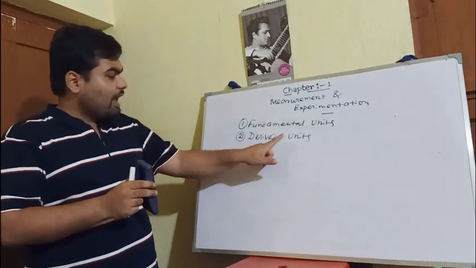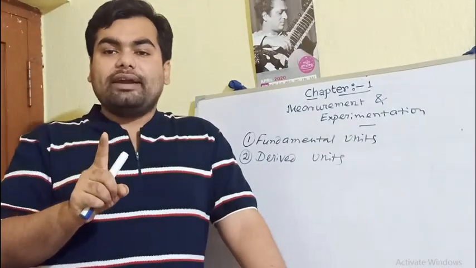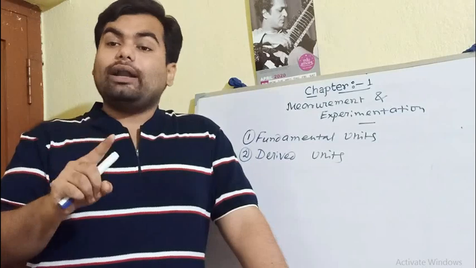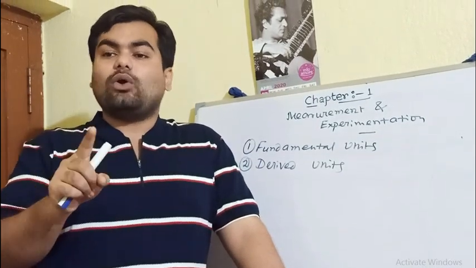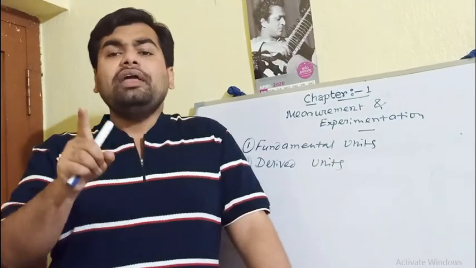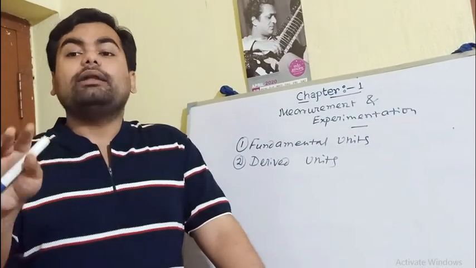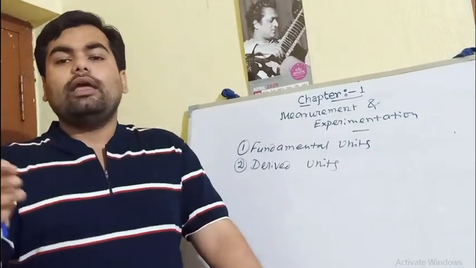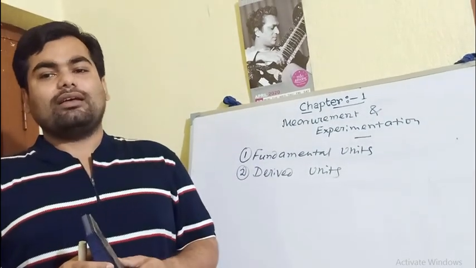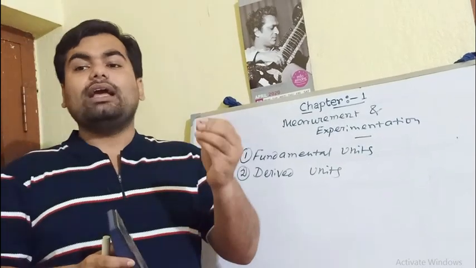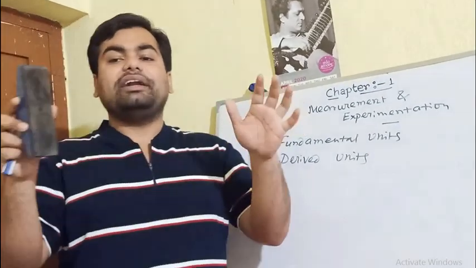The second one is the derived units. So what are derived units? The units which depend on fundamental units and which can be expressed in terms of fundamental units are called derived units. So the derived units depend on the fundamental units. For example, volume in cubic meter, unit of area in square meter, etc. I shall discuss the other derived units afterwards.